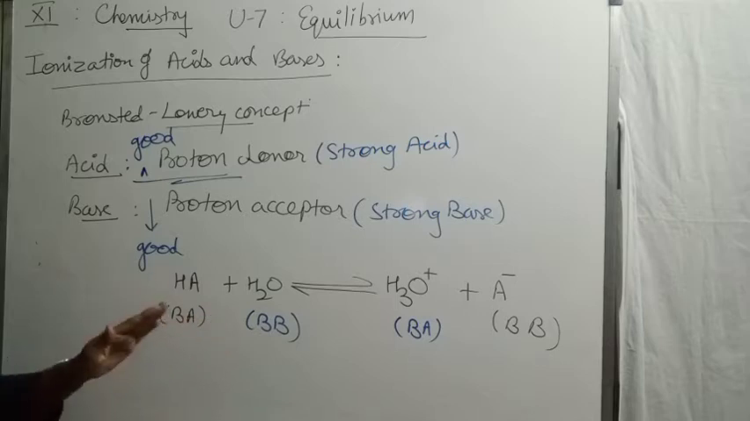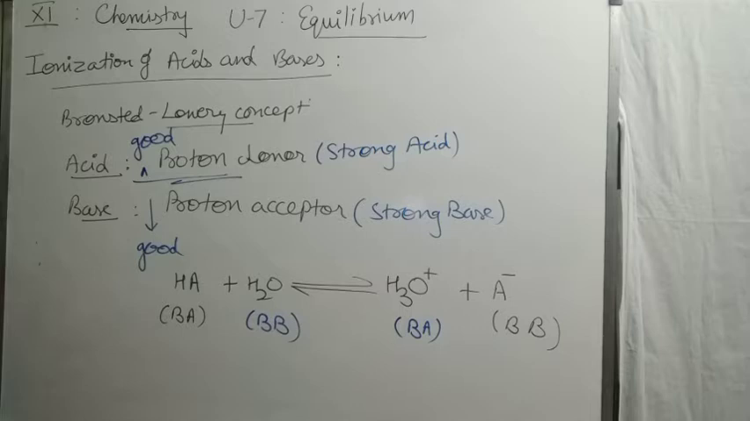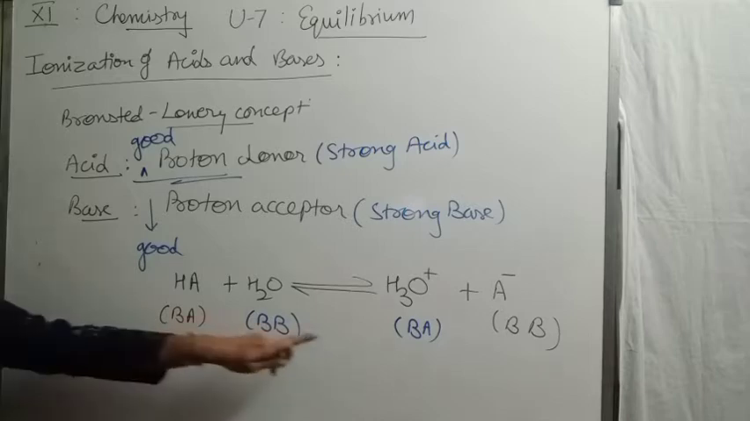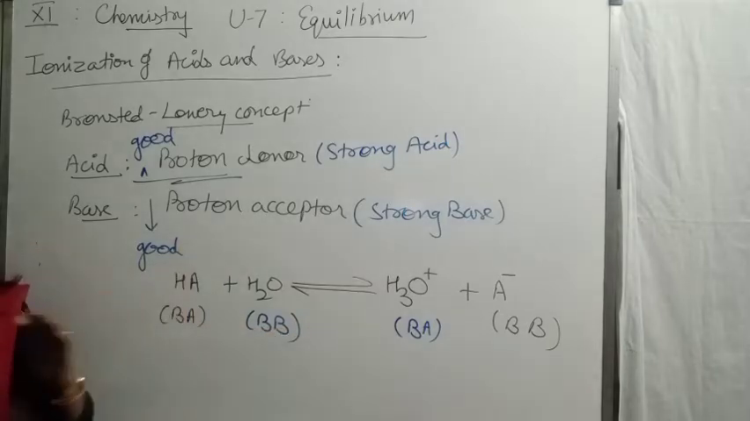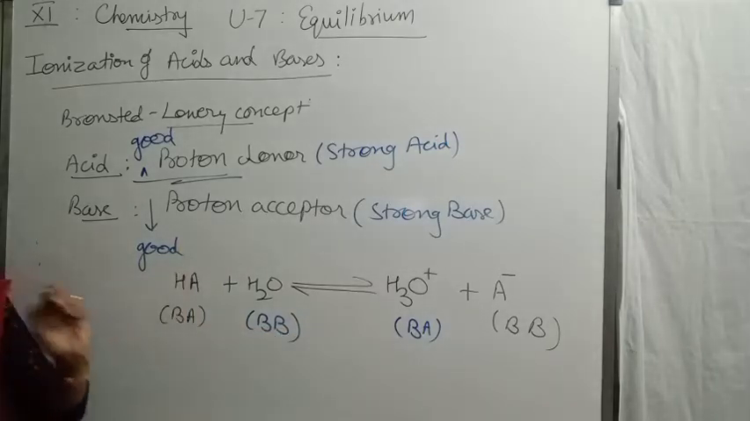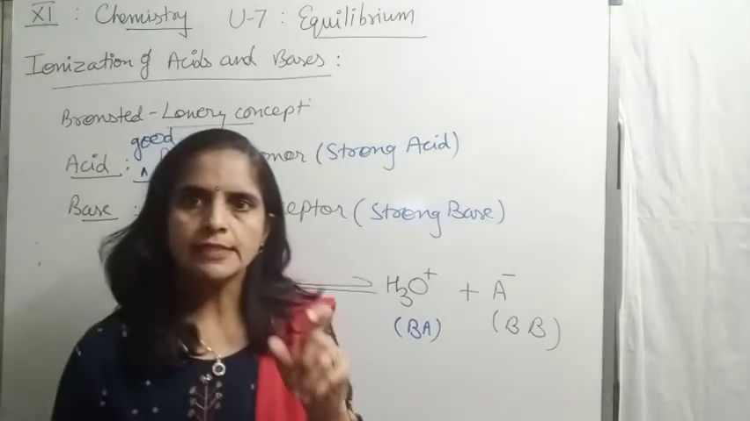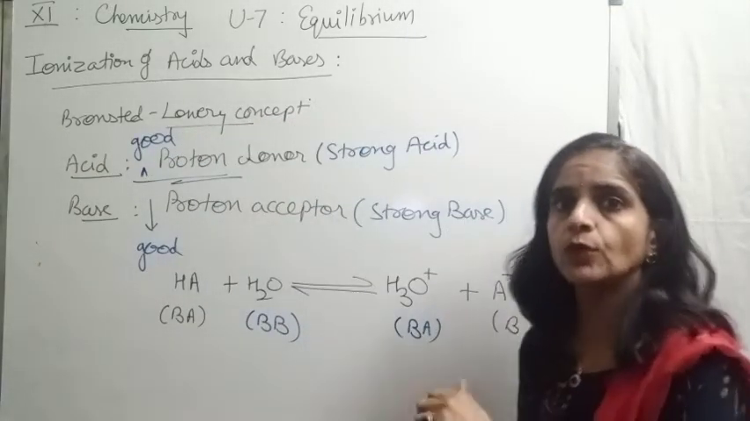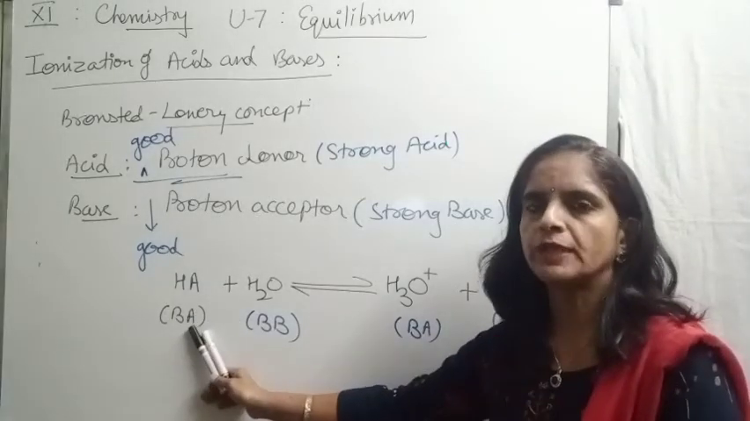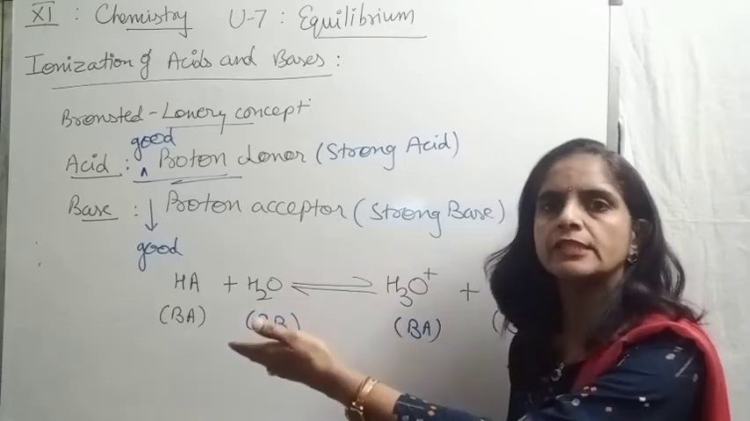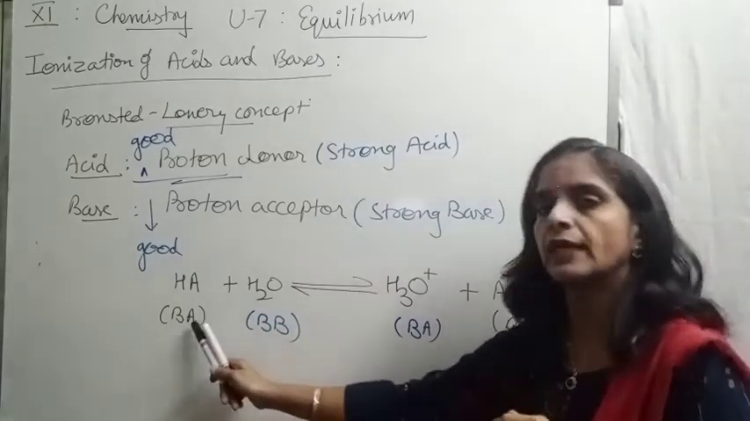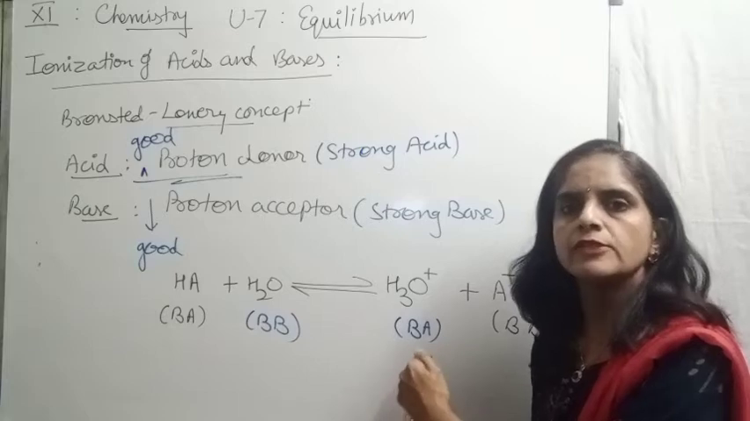Now if we talk about the strength of acid and base, in this case there are two acids: one is HA, and the acid of the backward reaction is hydronium ion. So we have to check the comparative strength of these two. If the tendency to lose a proton is more in the case of HA, then it would be a stronger acid. And if hydronium ion exceeds HA in its tendency to donate a proton, then it becomes the stronger acid.